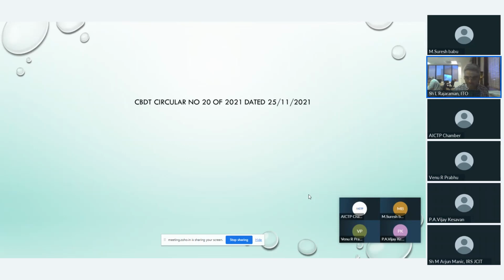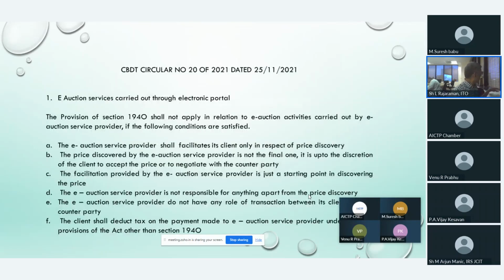Thank you, Sridhar sir. Now we are going to concentrate on the circular issued on 25th November 2021. Here, the very vital point. In the circular, it says about the e-auction services.